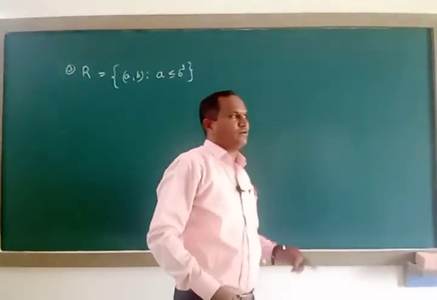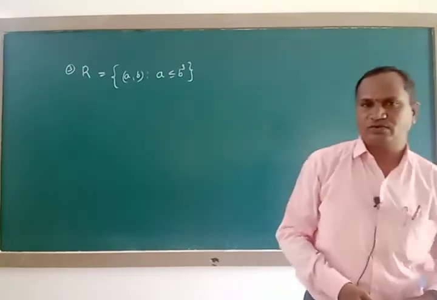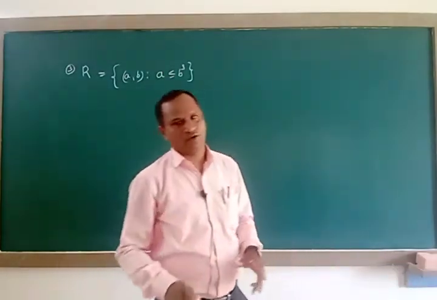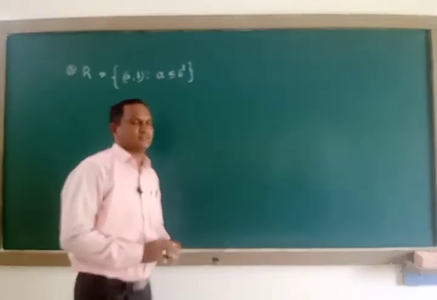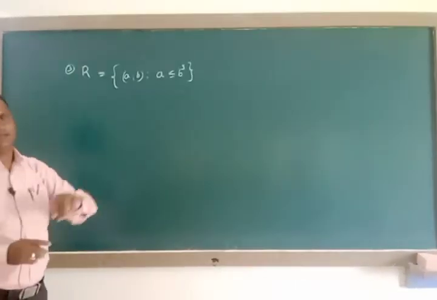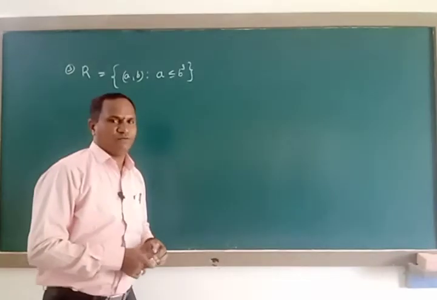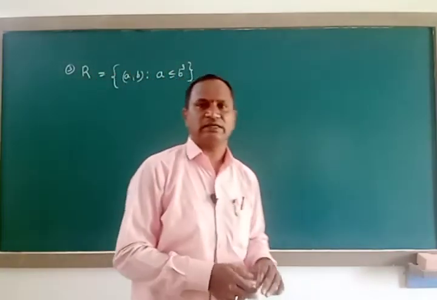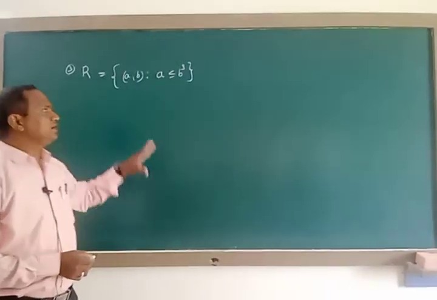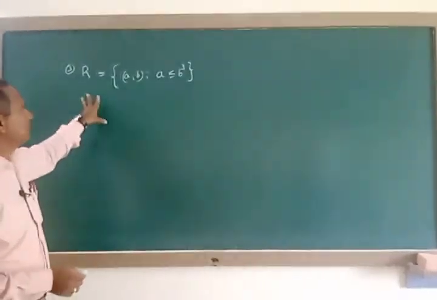In that case we got R is not reflexive, R is not symmetric, and R is not transitive also. Those three relations are not formed by that question. Here also we have to check whether it is forming reflexive, or symmetric, or transitive. Let us check this question.